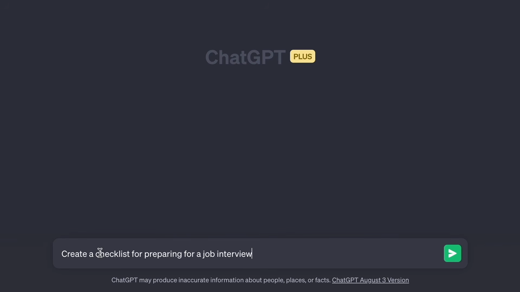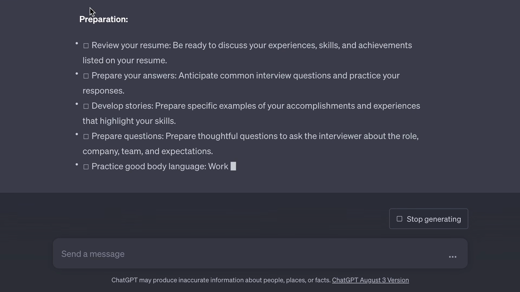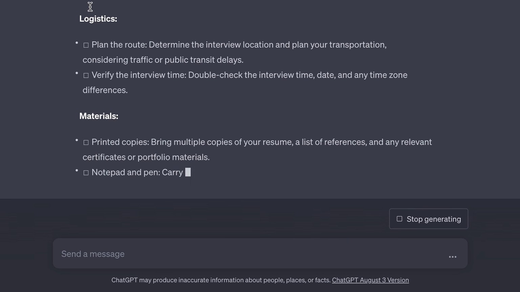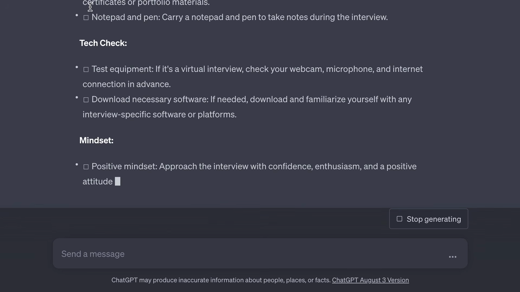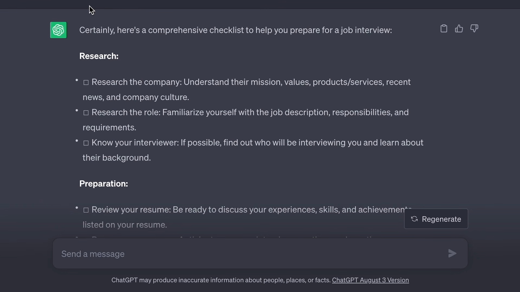Here is an example prompt, and I'm just going to run it. And there we go. We have created a checklist. So many things you can do in ChatGPT. Just make sure to specify the type of format you want, and it should be able to do it.